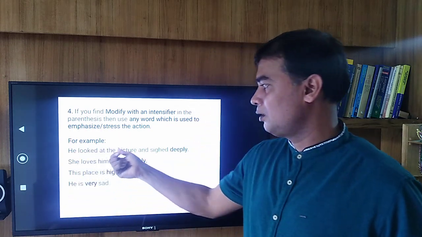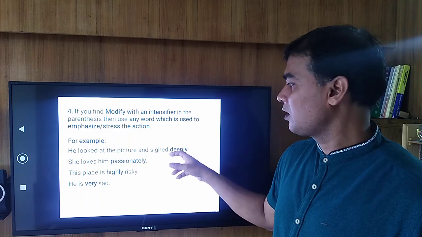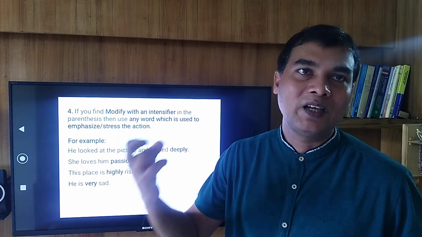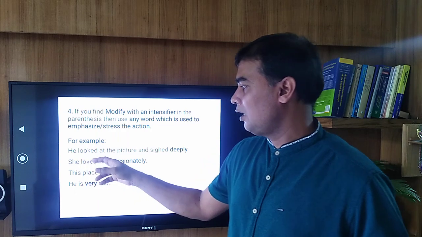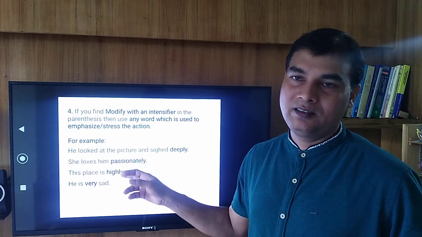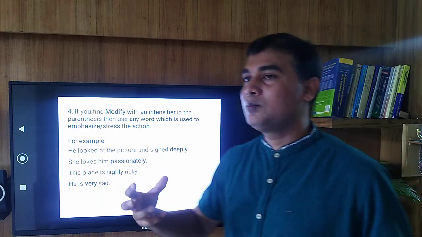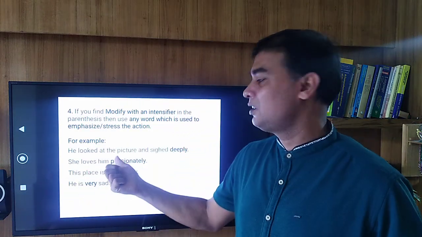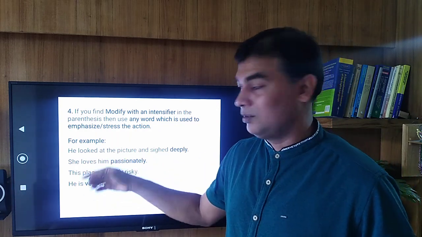In the example, he looked at the picture and sighed deeply. So deeply here gives emphasis. And in the second one, she loves him passionately. She loves him how? Passionately. This word gives more emphasis, more stress on the action.